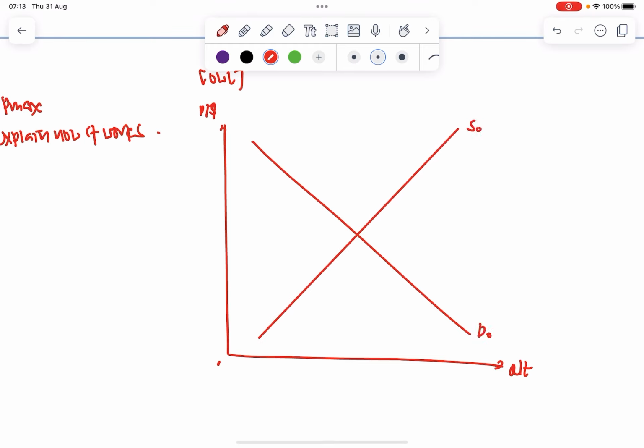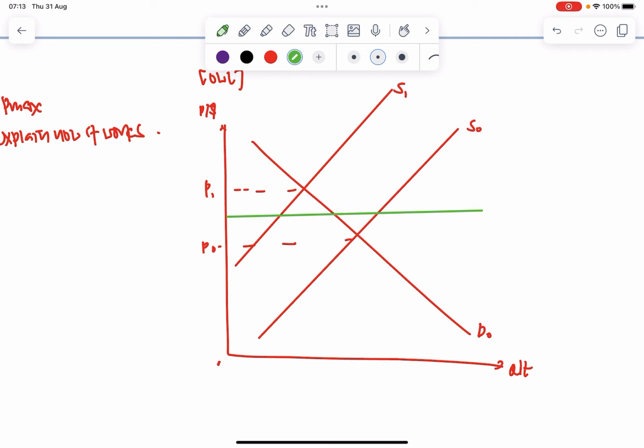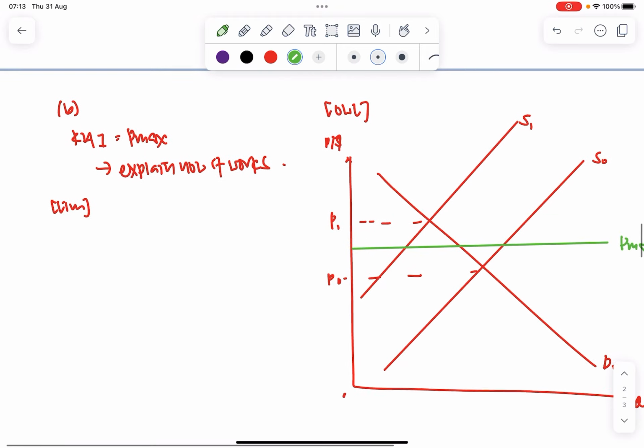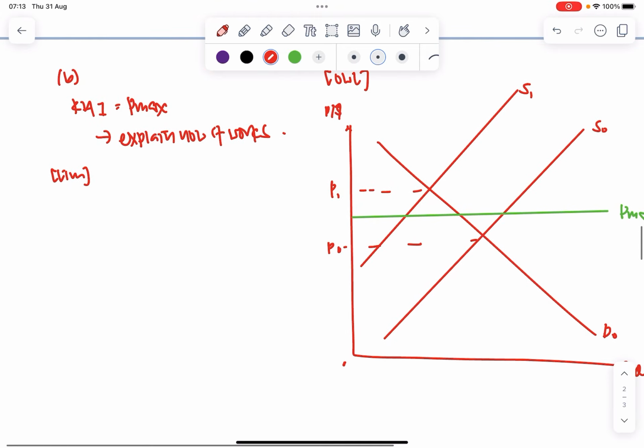So let's just say there's a fall in supply, and then this P1, this P0. So here, when there's a Pmax put here, let's say this point over here, for example, just to simplify the diagram, my focus when I want to talk about Pmax, my limitation, I'll always talk about the presence of a black market.